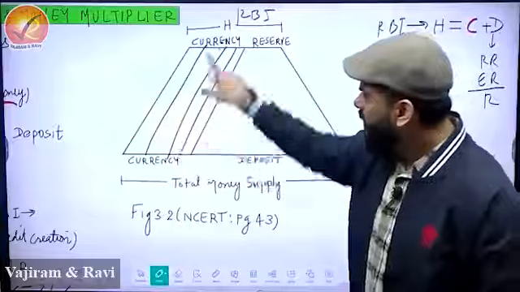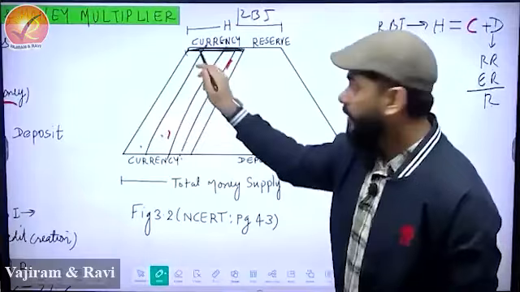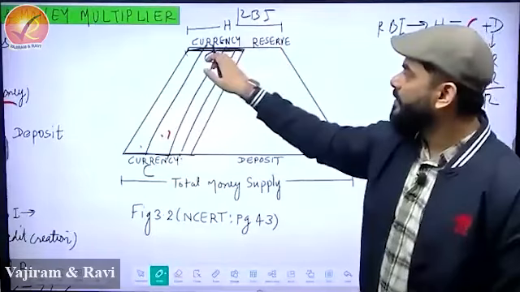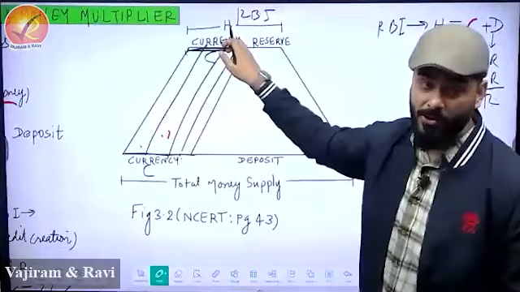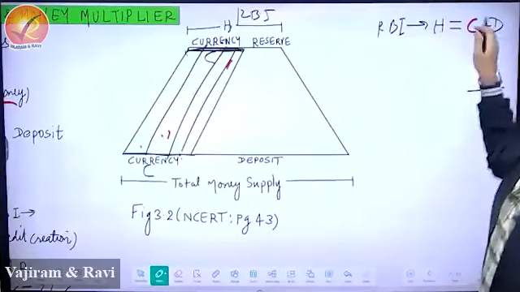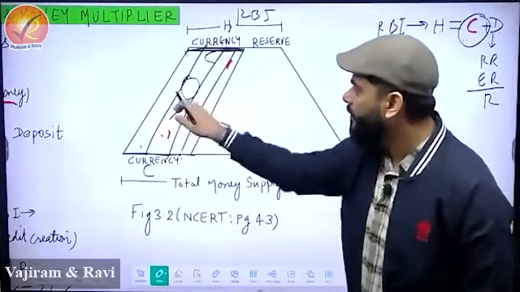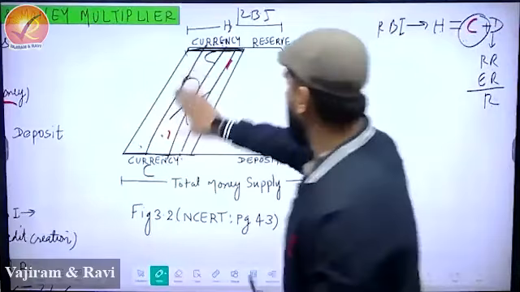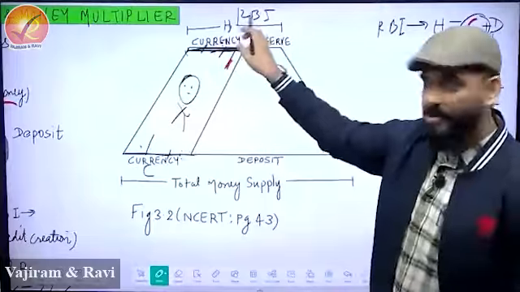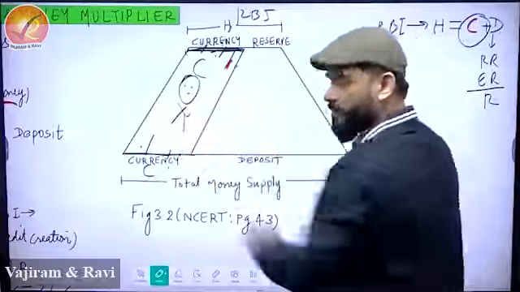So this is a parallelogram, see, but whatever is there is here. The length of this from here to here is C. The length from here to here is C. So when RBI releases currency H, guys focus on NCERT. When RBI releases H, one component is C, this component, so C gets copied because this is held by public. So who holds this? Public. So RBI releases H, this C is held by public, so C doesn't change. So this area is fixed.